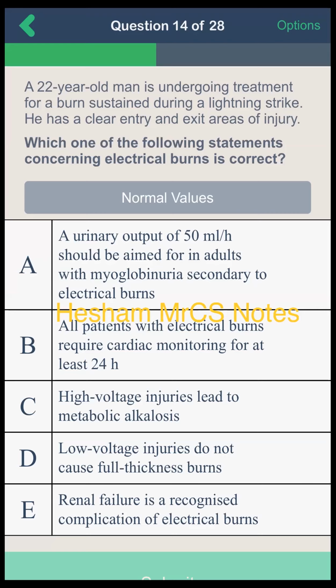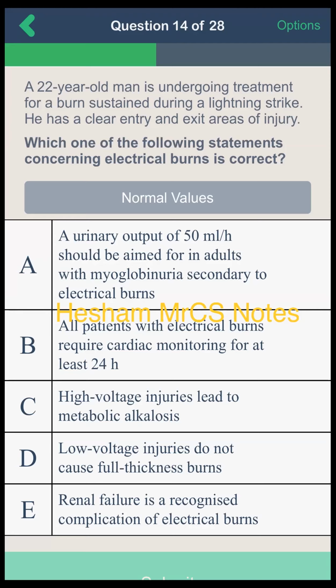Well, the first option: urine output must be 100 ml per hour. The second one, in previous literature there will be a need for cardiac monitoring, but I don't remember for how long. And high voltage injury leads to metabolic acidosis, not metabolic alkalosis, and there will be tissue damage, hemolysis and hyperkalemia.